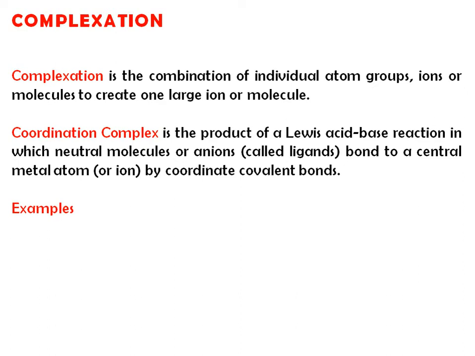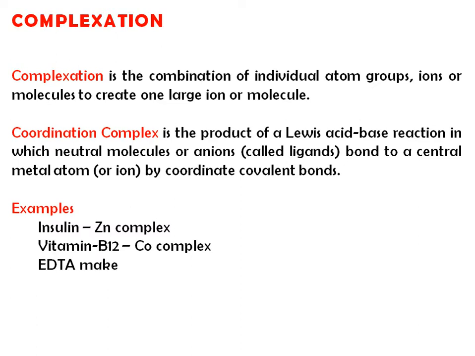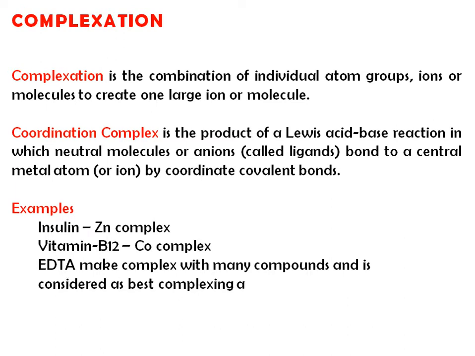Examples of this complexation: insulin zinc complex, then vitamin B12 complex, a cobalt complex, then EDTA makes a complex with many compounds and is considered the best complexing agent. It is a hexadentate ligand, that is EDTA, and it has the ability to form a bond with a number of drugs, and it acts as a very good complexing agent in pharmaceuticals.